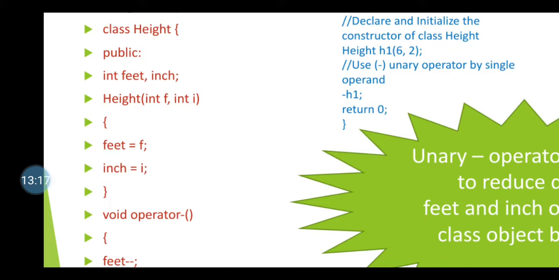Okay. Now in this constructor function, I wrote this constructor as a parameterized constructor. That means I am passing 2 parameters in this function as input. The parameters are f and i. Now the values of these parameters get assigned to the feet and inch data variables of the object which is created.